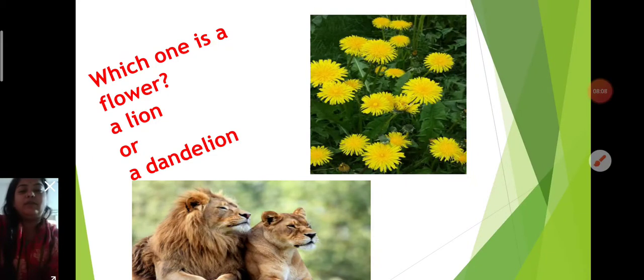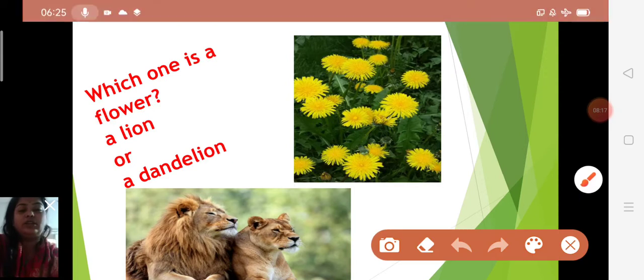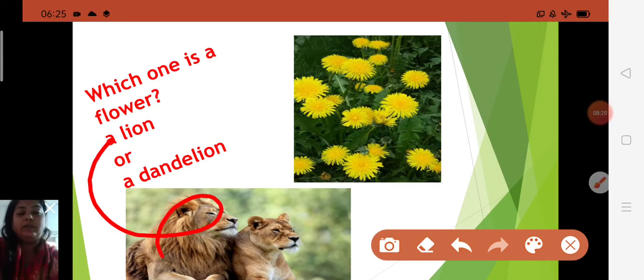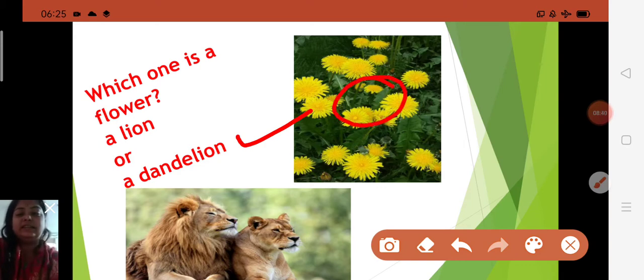Which one is a flower? A lion or a dandelion? Children, what you all have to see? First you should know, children, a lion is a wild animal. It is very dangerous for us, and it is also called the king of the jungle. But here it is asking which one is the flower. So which is the correct option? Dandelion. It is a kind of flower. And also, children, its seeds are like little parachutes that fly away with the wind. Okay, children. So dandelion is a flower.